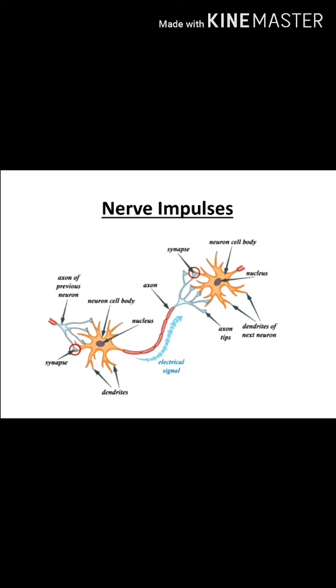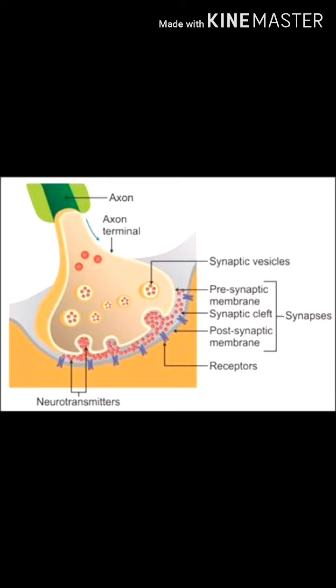Let's study. See, neurotransmitters are the chemical substances which are released at the end of a nerve fiber by the arrival of a nerve impulse. These are the substances which neurons use to communicate with one another.